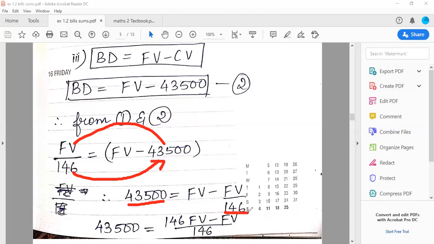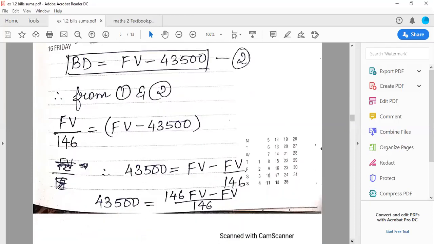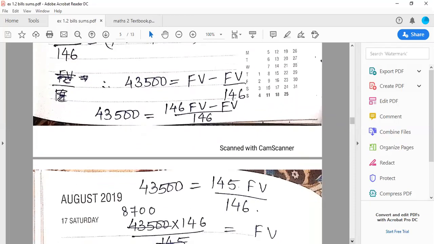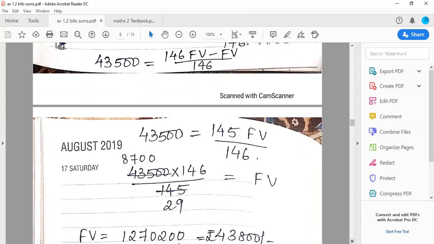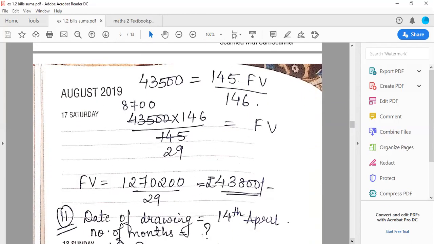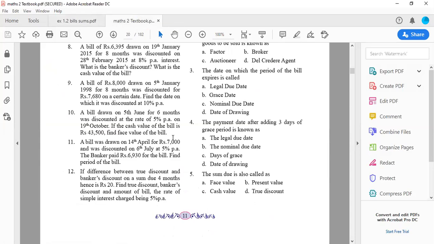So it will get subtracted. Then here I have applied cross multiply, FV into 146 minus FV upon 146. So the denominator becomes the same. So after subtraction, you are left with 43,500 is equal to 145 FV upon 146. So again cross multiply, cancellation, you get the answer to be 43,800. Okay. So in this way, sum number 10 is solved.